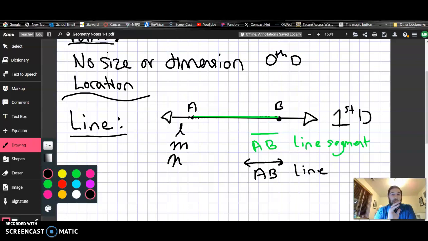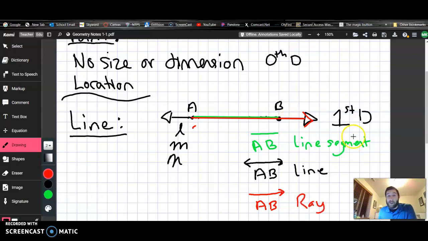Now, let's say it goes in one direction and not the other. So let's say it's going from A through B and all the way over to the other side here, like I drew in red. Well, we would call that a ray. And so we draw the arrow just over the part that's going on forever. So the arrow is over B, and that's a ray.